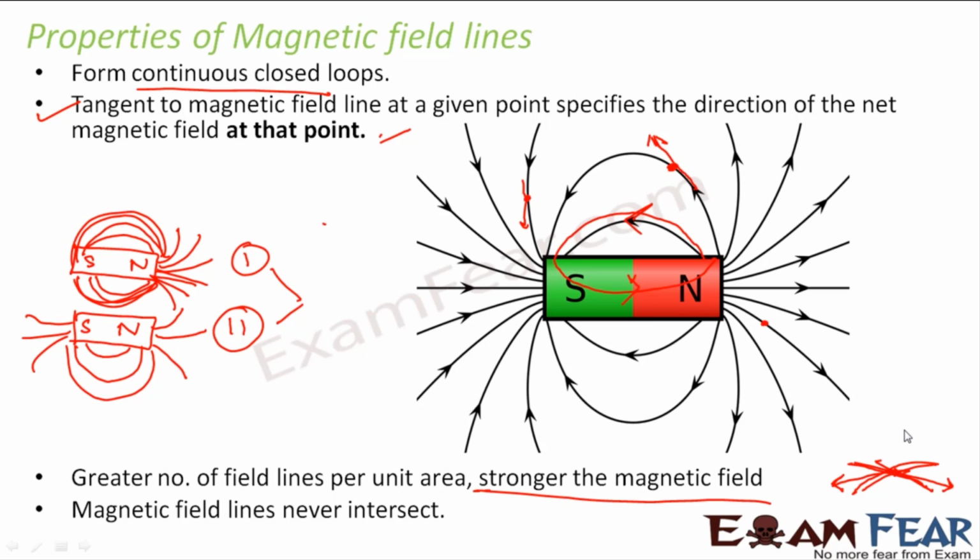So this is the reason magnetic field lines can never intersect, because if magnetic field lines intersect, then at the point of intersection, there will be two directions of magnetic field, which is not possible, and therefore magnetic field lines never intersect. So these are some of the very important properties of magnetic field lines.